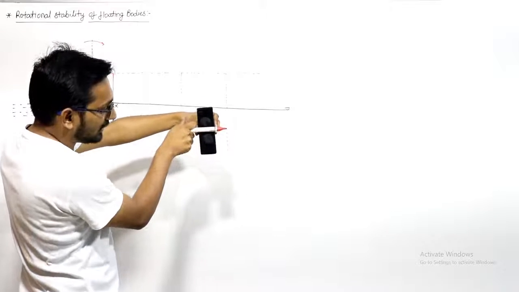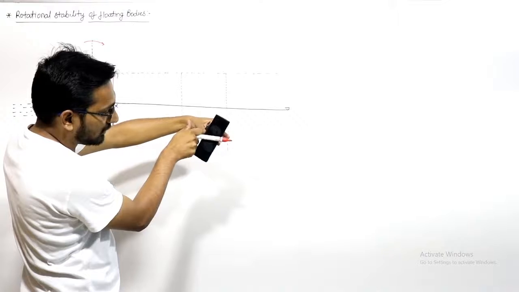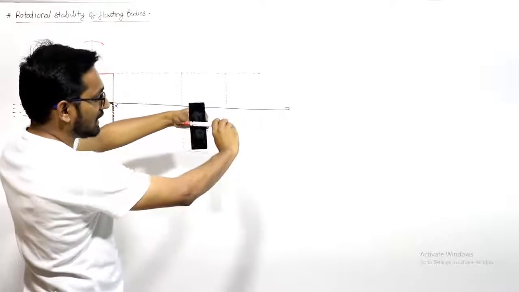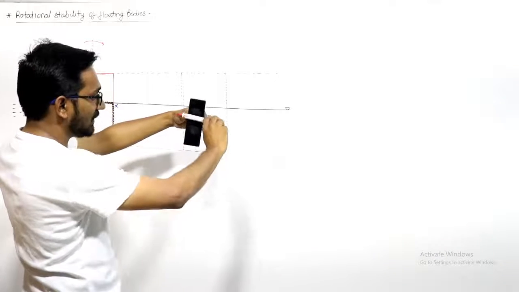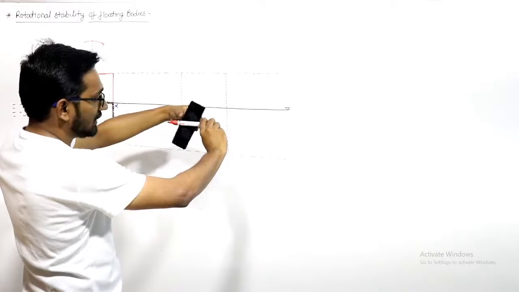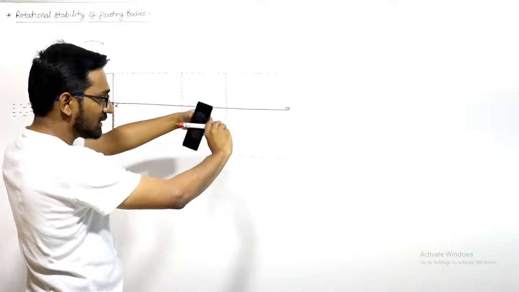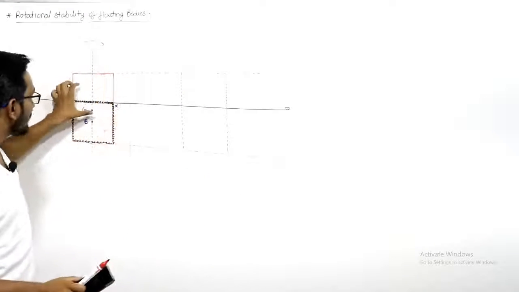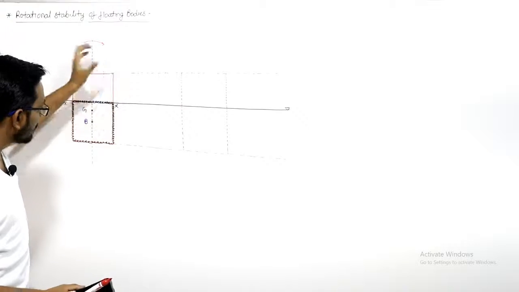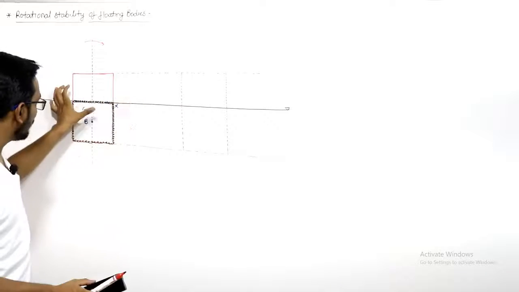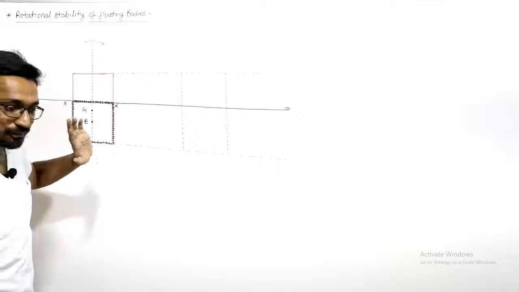You can see, right? This length is going inside the water, and from here you can see that this length is coming out of the water. Obviously, if you tilt this at this center only, this length will come inside the water, and this length will come outside the water.